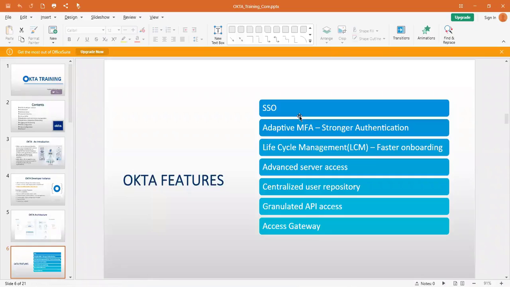I can say only one flaw, that is not available in this, is identity governance, which is also a part of the identity and access management domain. Identity governance is not covered in Okta. In future, it is there in the pipeline. They are bringing it up in the next 2 or 3 years.